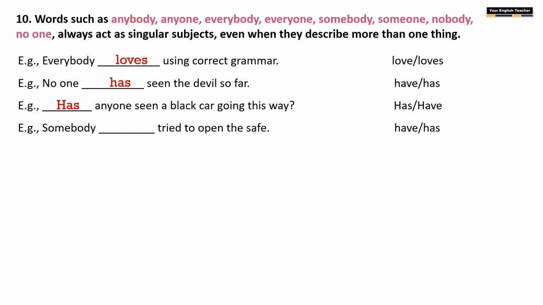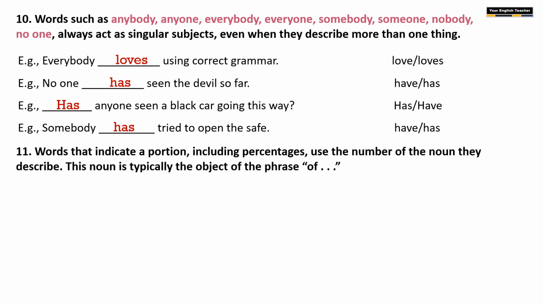Next, somebody. Somebody is again a singular subject, so use a singular verb, has. Like that, when you use any of these words, consider them as singular and use a singular verb, but they indirectly refer to plurals.